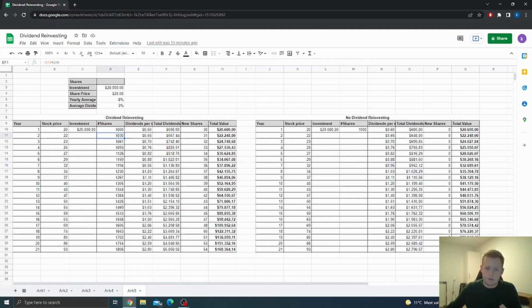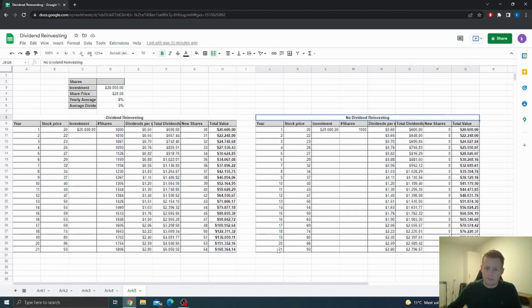And this is sort of like happening again every single year. And if we go down here, we do see that after 21 years, this investor will actually have $168,364.14 invested. That is an absolute massive return to be making on a total investment of $20,000. So here we do see what is happening with the value of our money over time and the power of actually reinvesting your dividends.